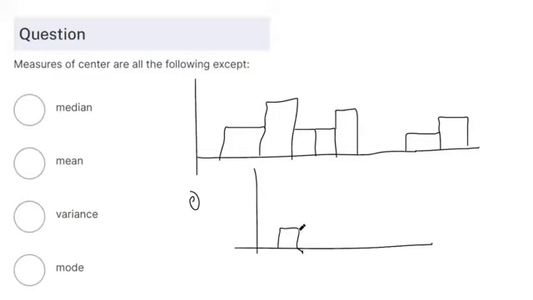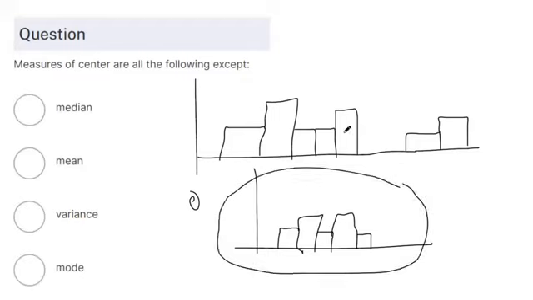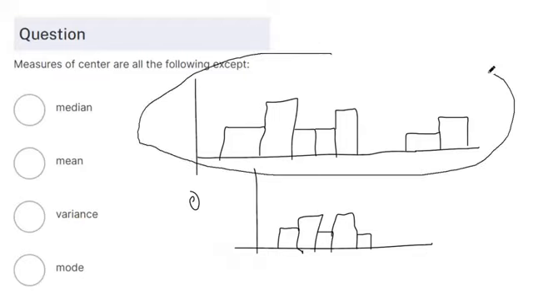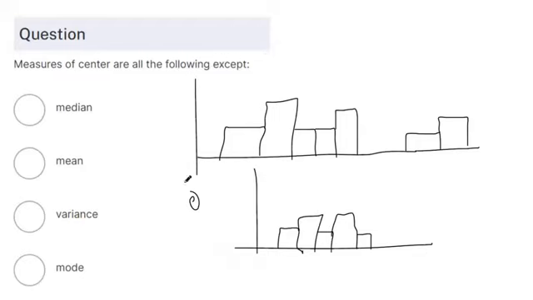Let's say this is another neighborhood, and this is its histogram. Less spread is the idea. Maybe I'll even make this close together. The variance of this data set would be lower than the variance of this data set because there's less spread. We'd actually have to see the numbers to be sure, but it looks like this one is spread out less than this one, so this has a lower variance. So variance is not a measure of the center.